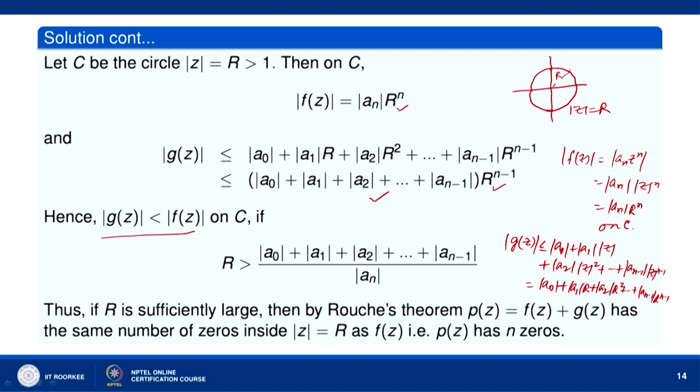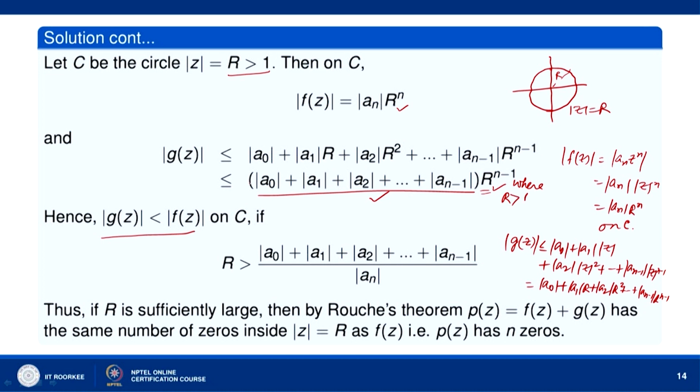So, if r is sufficiently large, here you can see that while writing this inequality, I have used the fact that r is greater than 1. When r is greater than 1, r square will be less than r cube, and so on, so r square, r to the power n minus 2 can all be replaced with r to the power n minus 1. So, here we are using r greater than 1.